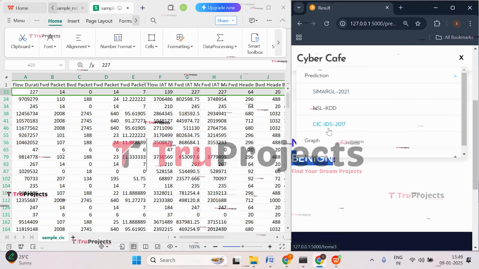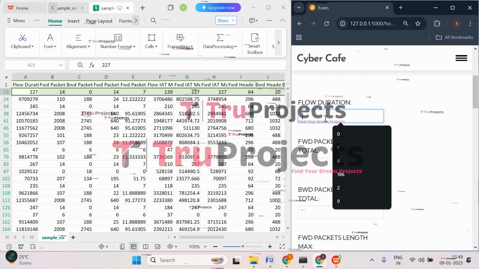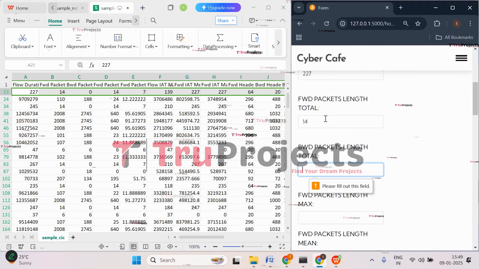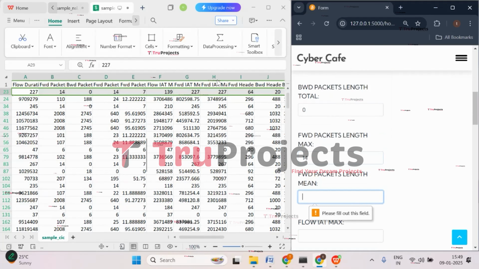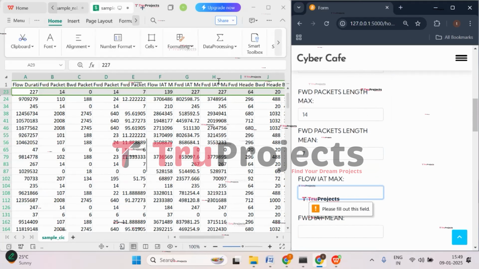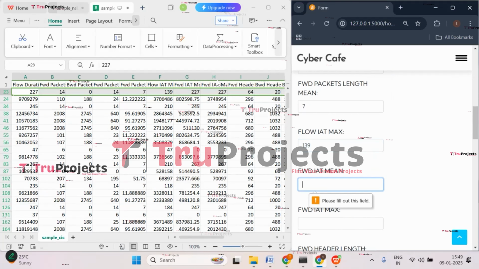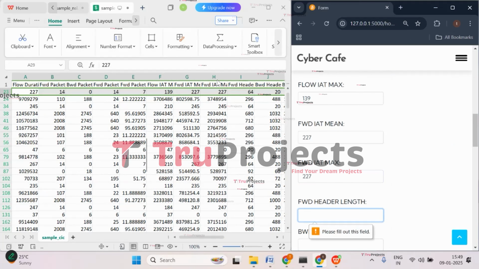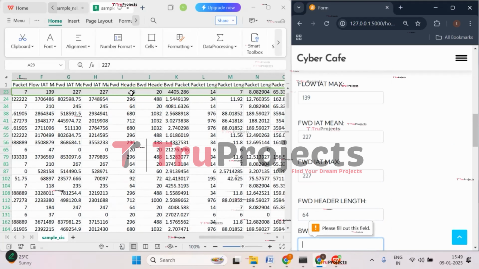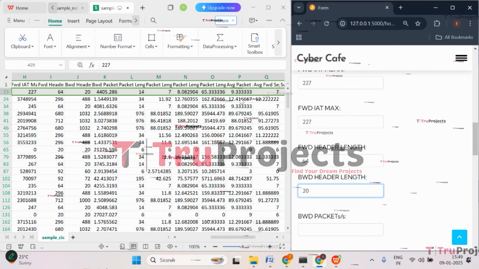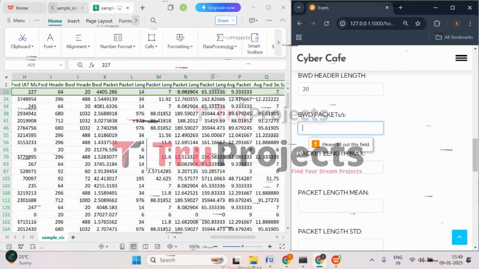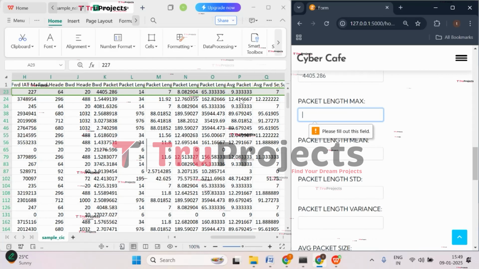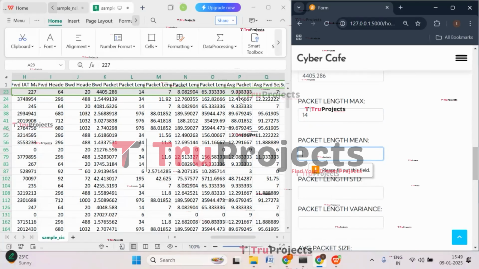Click on prediction. Click on CICIDS 2017, and flow duration is 227. Forward packet length is 14. Backward packet length is 0. Forward packet length max is 14. 7 is forward packet length mean. 139 is flow IAT max. 227 is IAT mean. IAT max is also 227. 64 is forward header length and 20 is backward header length. Backward packets per second are 4405.286. Packet length max is 14. 7 is the packet length mean.